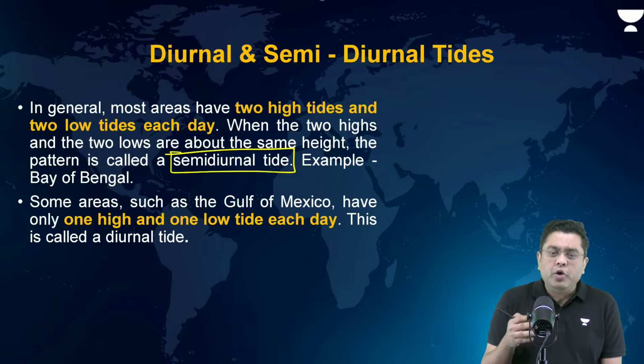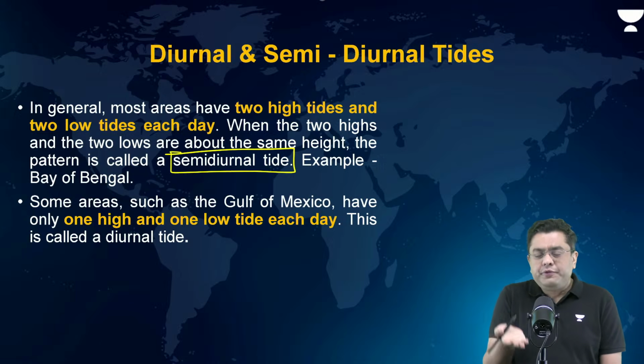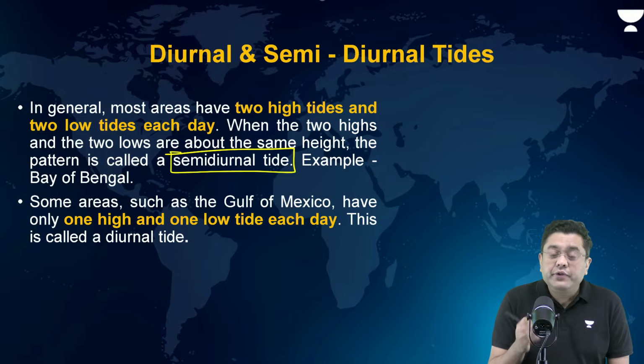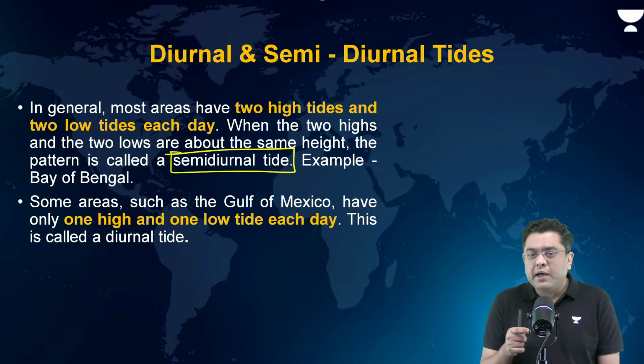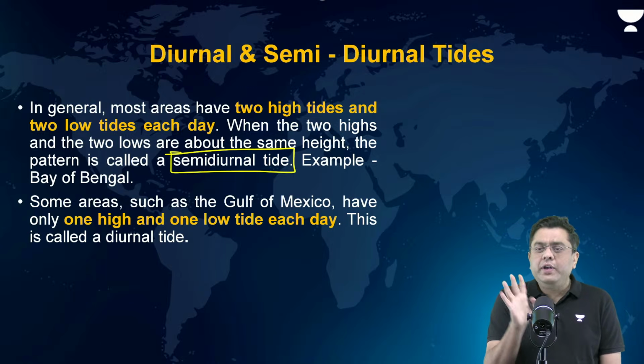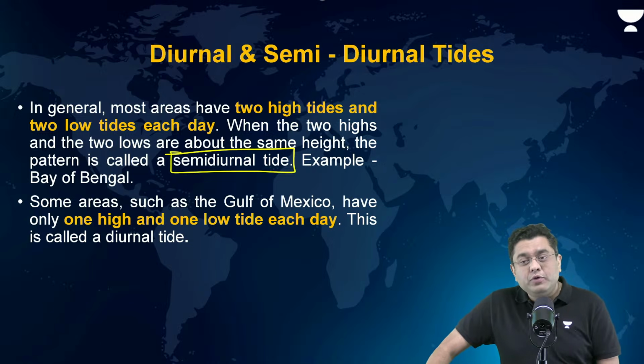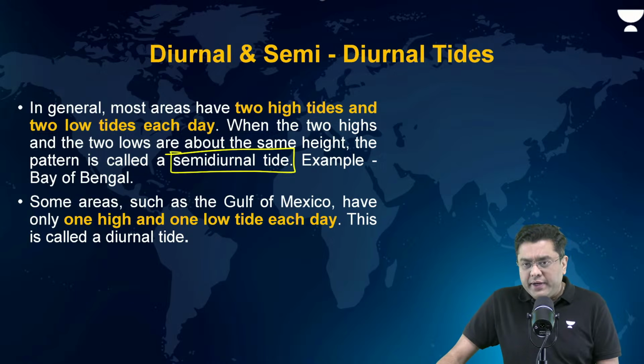So in Bay of Bengal, for example, you will observe two high tides and two low tides. Then in certain areas, for example, Gulf of Mexico, every day only one high tide and only one low tide. That is known as diurnal, daily. Daily one high tide, daily one low tide.